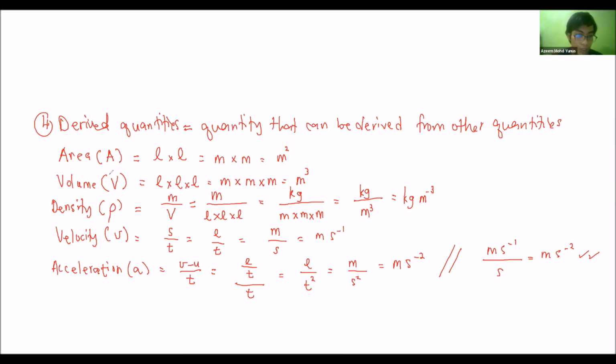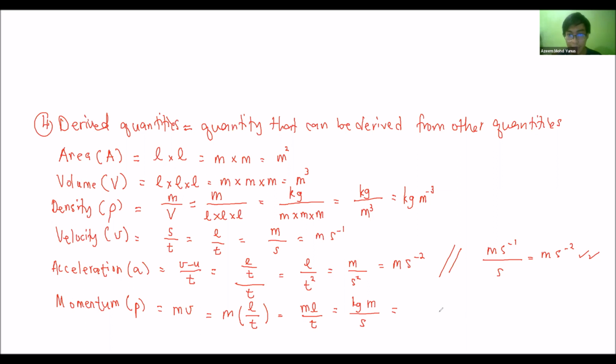So let's move on to the next concept, momentum. Momentum is small p. The formula is mass times velocity. So if you want to define it in terms of base quantity, it is m times length over time. Then we can convert that into base SI unit. Mass is kilogram, length is meter, time is second.